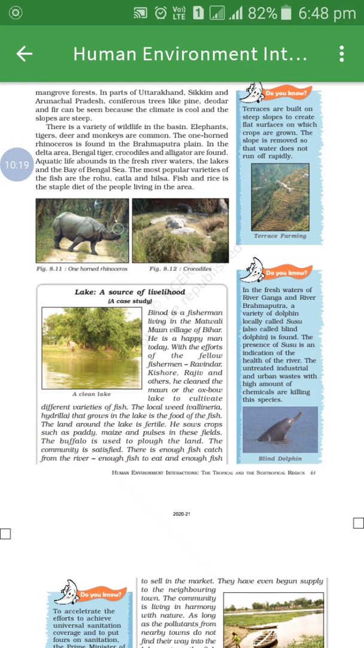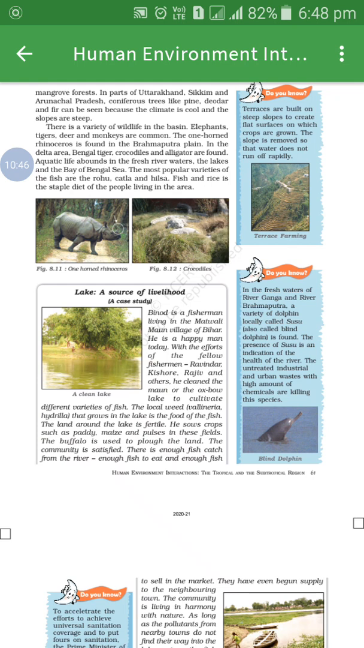are also found because the climate is cool and slopes are steep. Underline this: because the climate is cool and the slopes are steep. So in the different states named over here, which trees will you find? Coniferous trees. Yes. Which ones? Pine, deodar and fir.